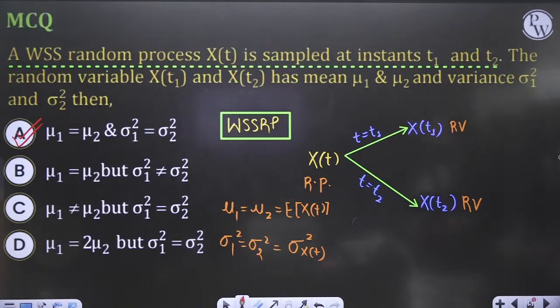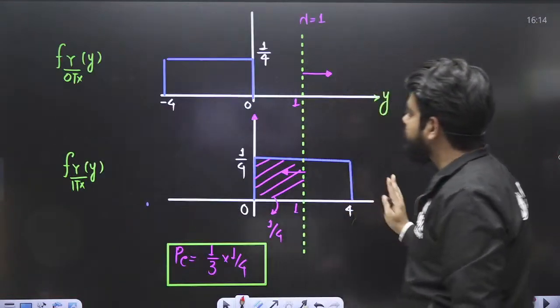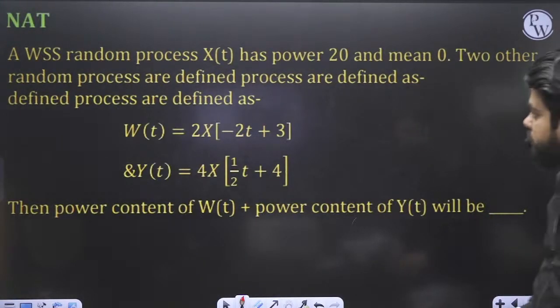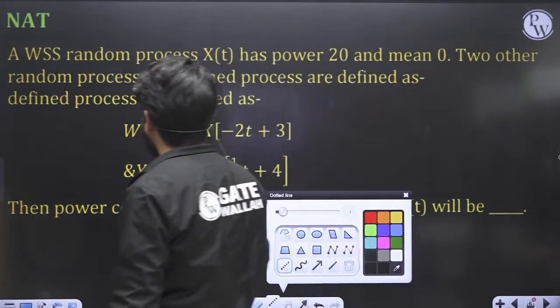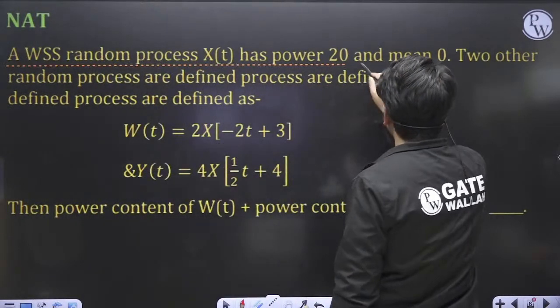Okay, so we have solved two questions. One question was from probability of error and random variable. Another question is from random process. Now let's move on to the next question. Again, this is a question on random processes. They are saying that a WSSRP x of t has power 20 and mean 0.